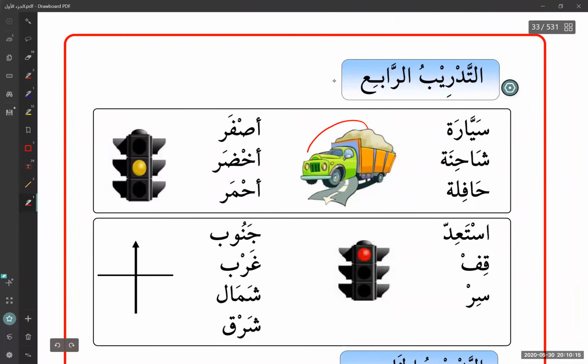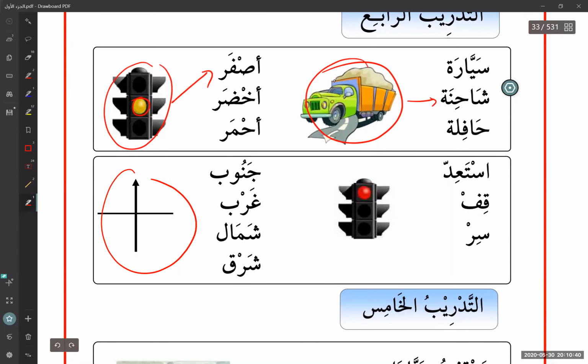So now what they did is they give you a picture, and now you need to know what this picture is. So that's a little bit new. So you look at this picture. What is it? A bus, a truck, a car. It's a truck. How do you say truck in Arabic? Sayara, hafila? No, shahina. Okay. So do the same thing. So it looks like it gives you color. So which color is it? You have asfar.